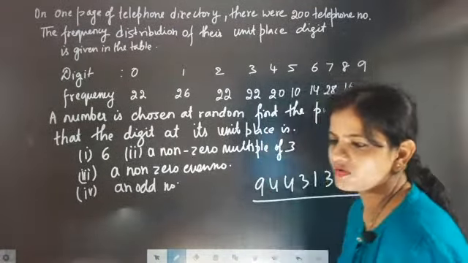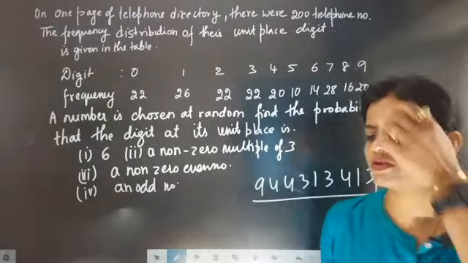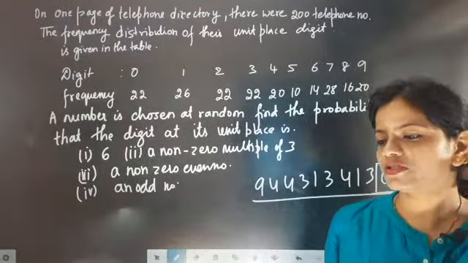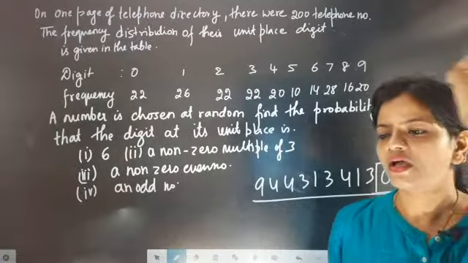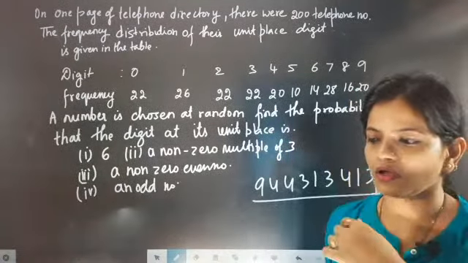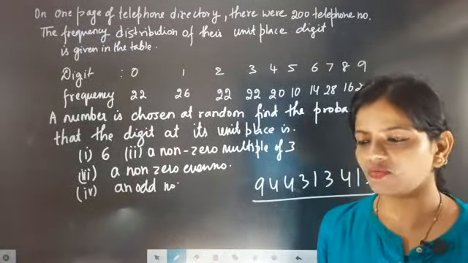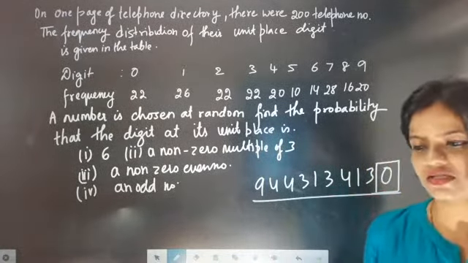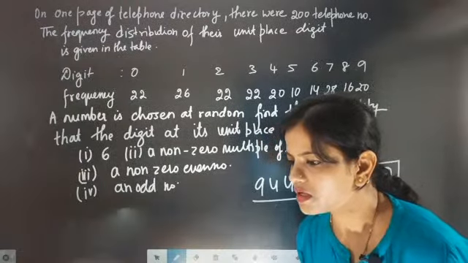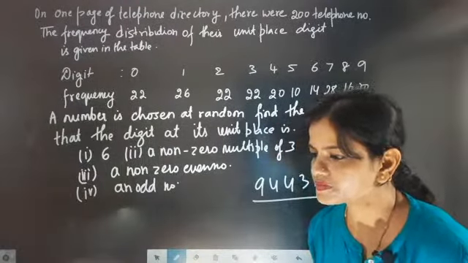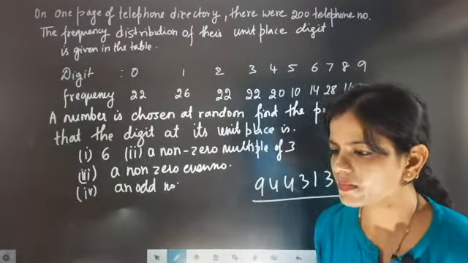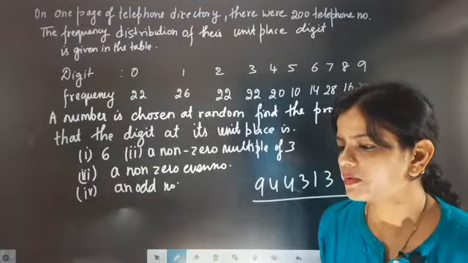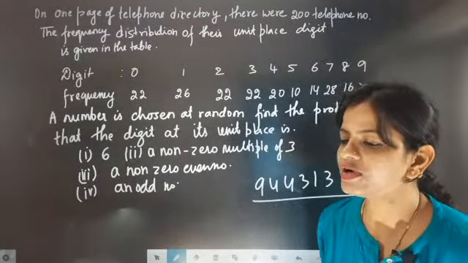Vishal, I think it's not buffering right now. What is the unit digit of this phone number? Come on, you can do it. Tell me fast. What is the unit digit? What is the first digit, means from the last? Wow, super. Super, super. So what is the unit digit coming?